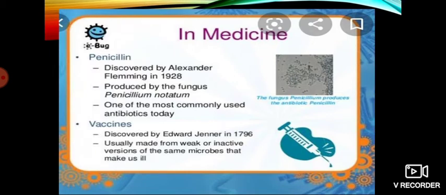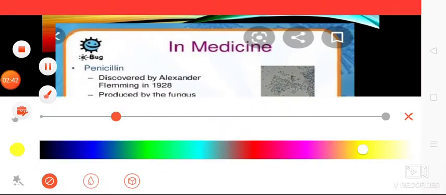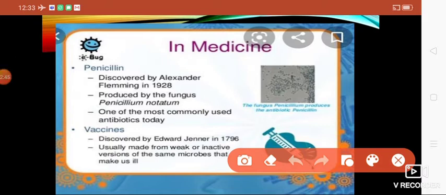So now here we will discuss the very important and widespread use of bacteria or microorganisms. They are widely used in medicine. We all know that whenever we go to the doctor, they will give us antibiotics. So what are antibiotics? They are derived from penicillin. Apart from that, whenever a small baby is born, we all know that they will be vaccinated to get the immunity which will prevent them from deadly diseases.